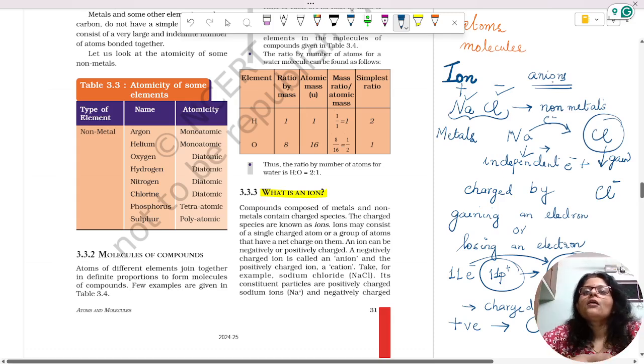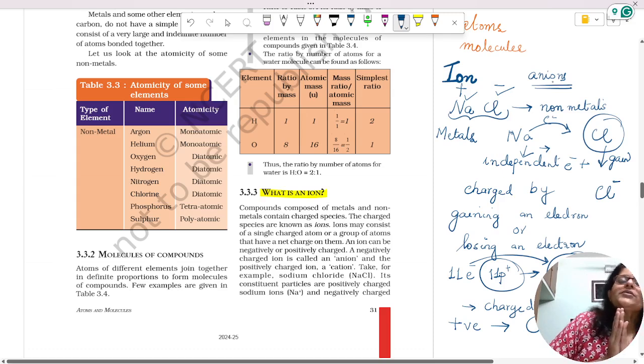So what happens when like charges come together? They repel. What happens when unlike charges come together? They attract each other, and there will be a force of attraction which attracts sodium to chlorine. So then they come together to form a compound.